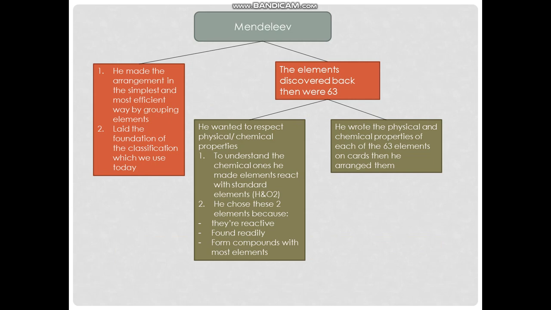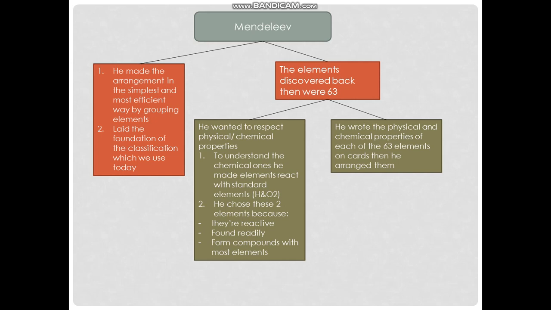And number 2, the elements discovered back then were only 63. Of course, right now many more elements have been discovered, but back then there were only 63. He wanted to respect the physical and chemical properties. To understand the chemical ones, he made elements react with standard elements. He chose 2 specific elements, hydrogen and oxygen, because they are reactive, they are found readily in nature, and they form compounds with most elements.